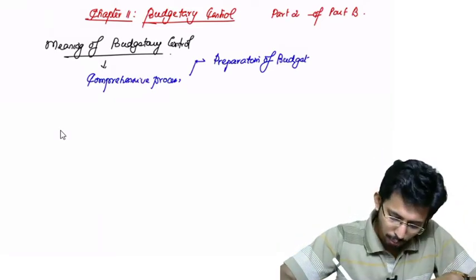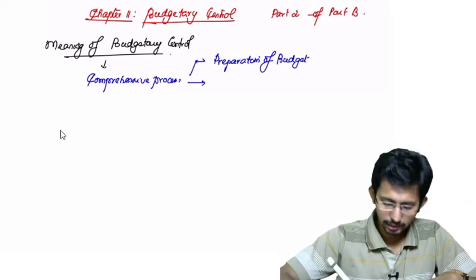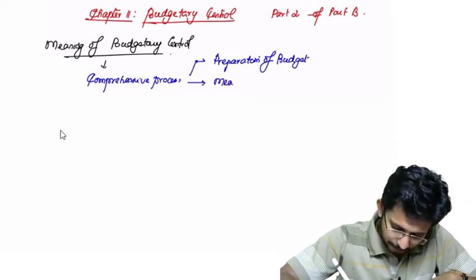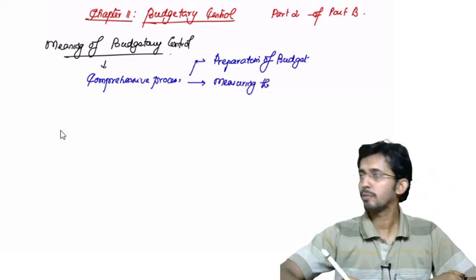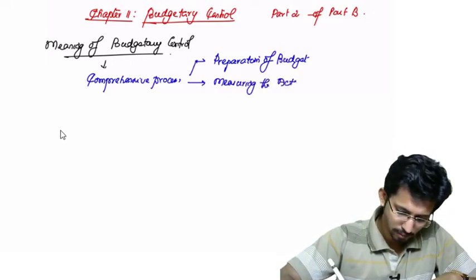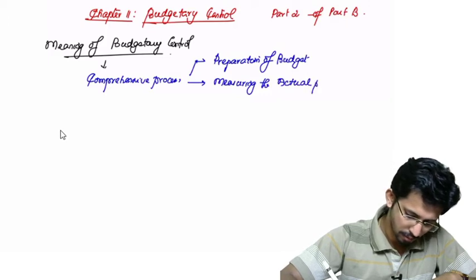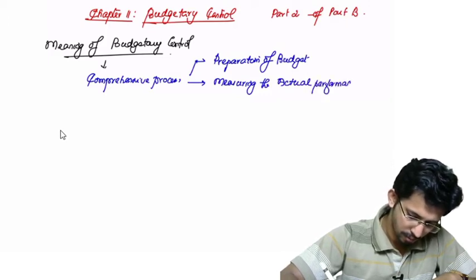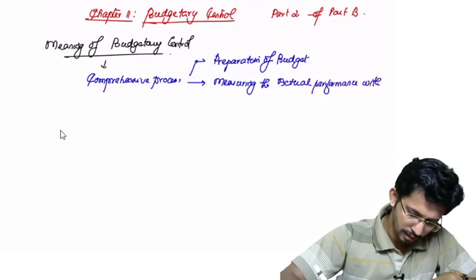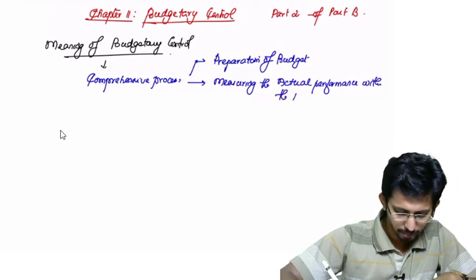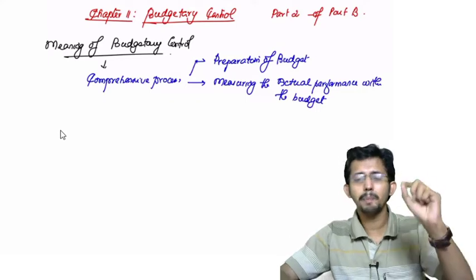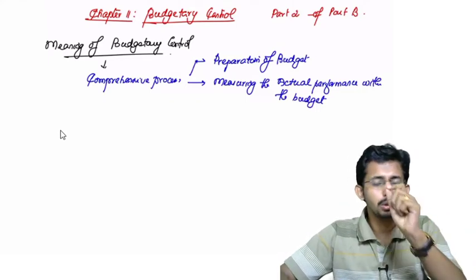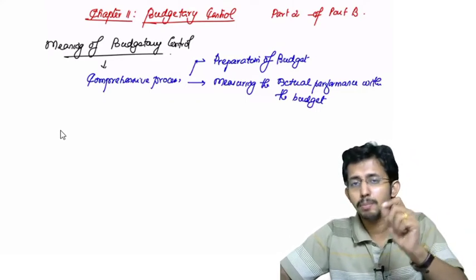And then, once your budget is prepared, what you have to do is measure the actual performance with the budget. This is the second step. You prepare the budget before the commencement of the budget period.